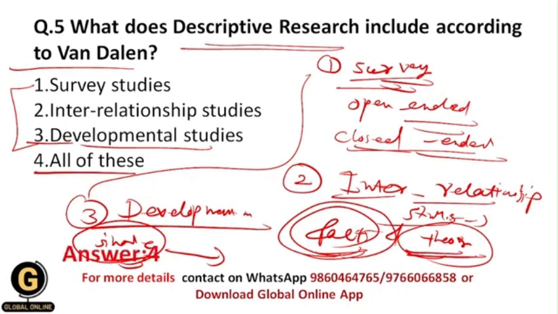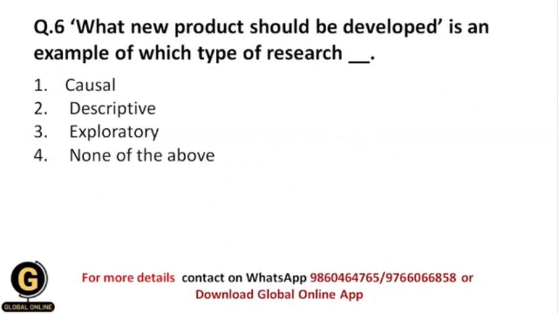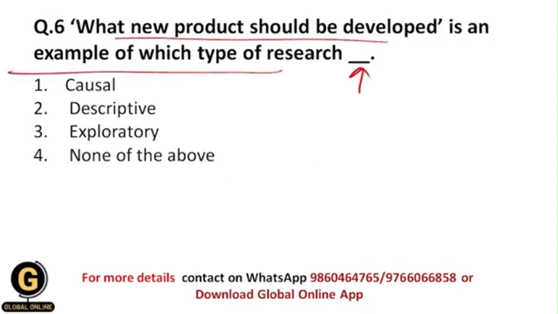Okay, now next is, what new product should be developed is an example of which type of research? Whether it is causal, descriptive, exploratory, or none of the above. So students, if I want to get the answer for the question what new product should be developed, then which kind of research type do I need to follow?